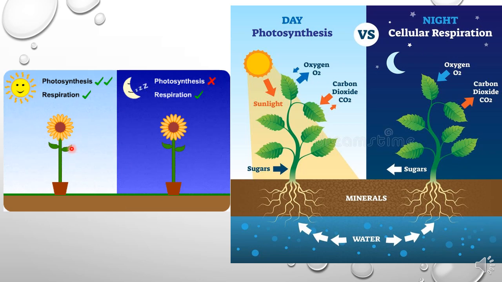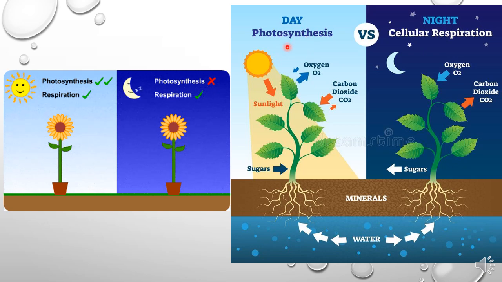In plants, at daytime what happens? Photosynthesis and respiration are taking place. But at night time, photosynthesis will not take place. Only respiration takes place in the plant. So in daytime, photosynthesis and respiration take place in the plants, whereas at night time, photosynthesis will not take place because the sun is not there. Only respiration takes place. Next, let us see what happens when photosynthesis and respiration take place in the plant.